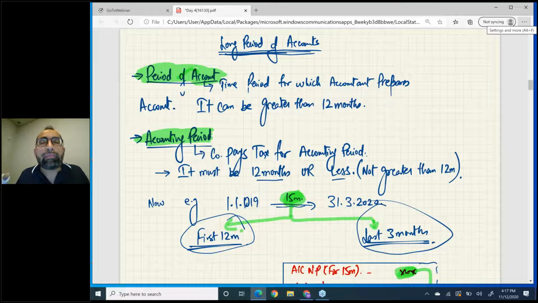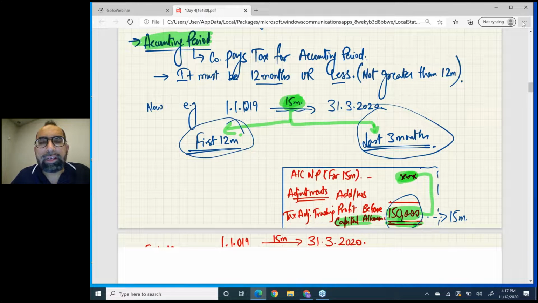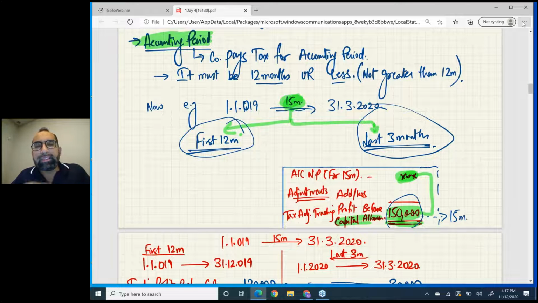So what is the solution now? Your accountant has prepared a period of account of 15 months, but the tax department is saying no, we take tax of maximum 12 months in one go. So now we need to split this period of account. Question, sir, how are we going to split it? First 12 months on one side and remaining 3 months on the other side. See, this is the method.